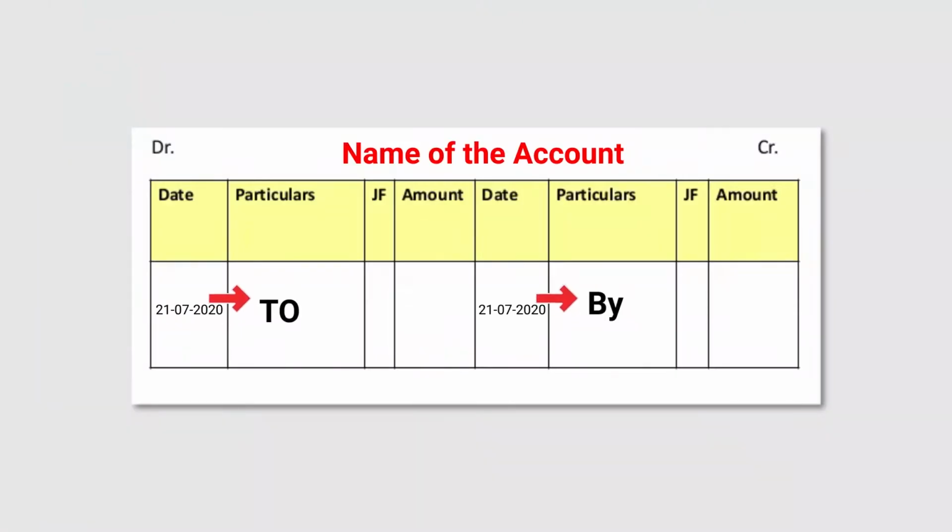Well friends, when we talk about the debit and credit side, while writing on the debit side of that particular ledger account, we generally use the word "to" in the particulars column, and we generally use the word "by" while writing the transaction on the credit side of that particular account.